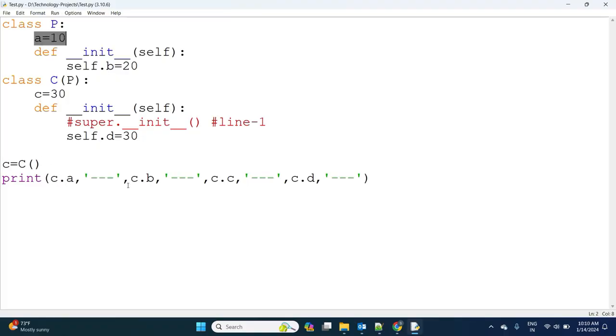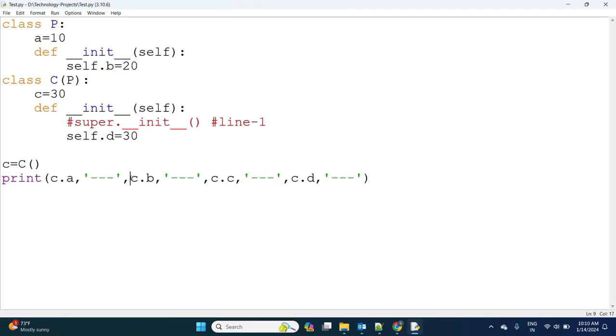But c.b is available in the parent class constructor, so this one will not be available because we commented out line 1. c.c is a child class variable, so it is available, and this one is also available.